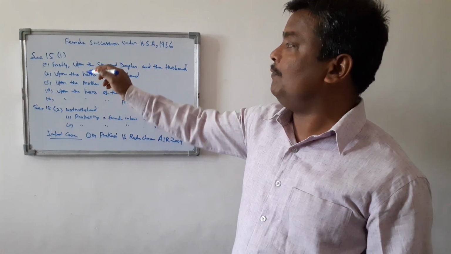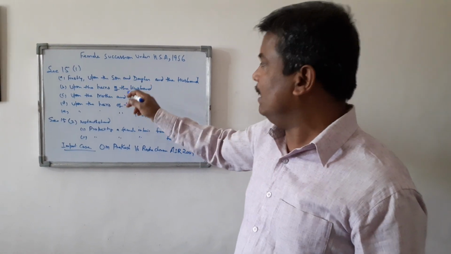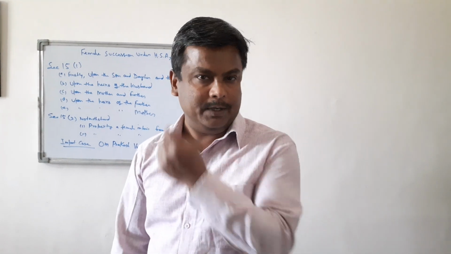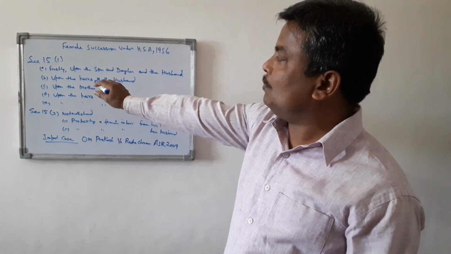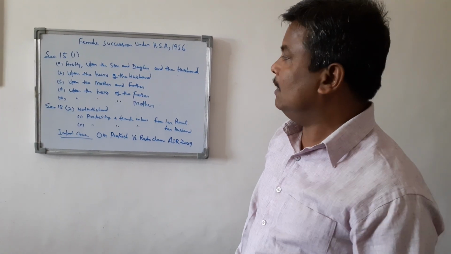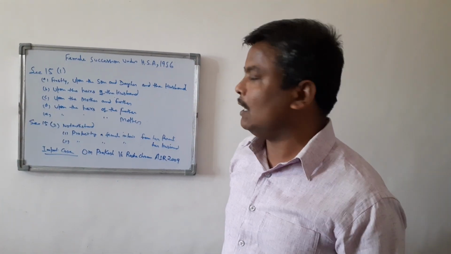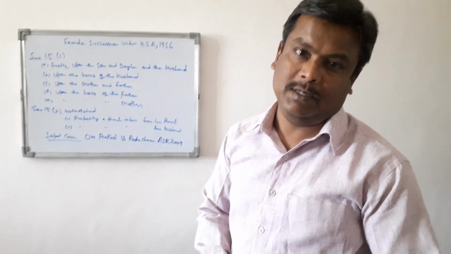So suppose a female dies intestate, leaving behind her one son, one daughter and husband, then all will get 1/3 of the property. If there is no son, daughter or husband at the time of her death, then the property will devolve to the second category, which is the heirs of the husband. How will you know who are the heirs of the husband?